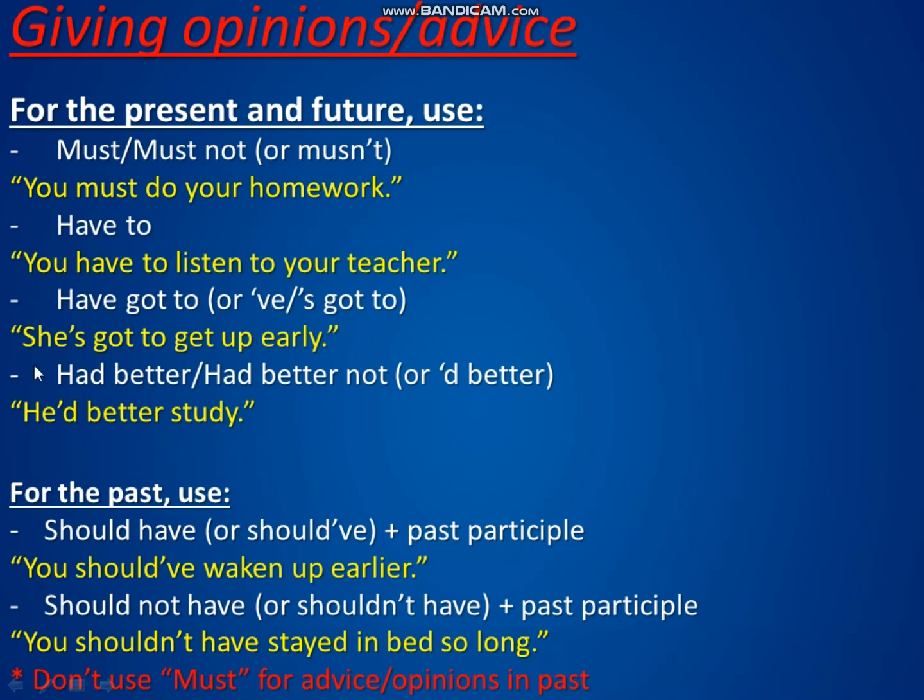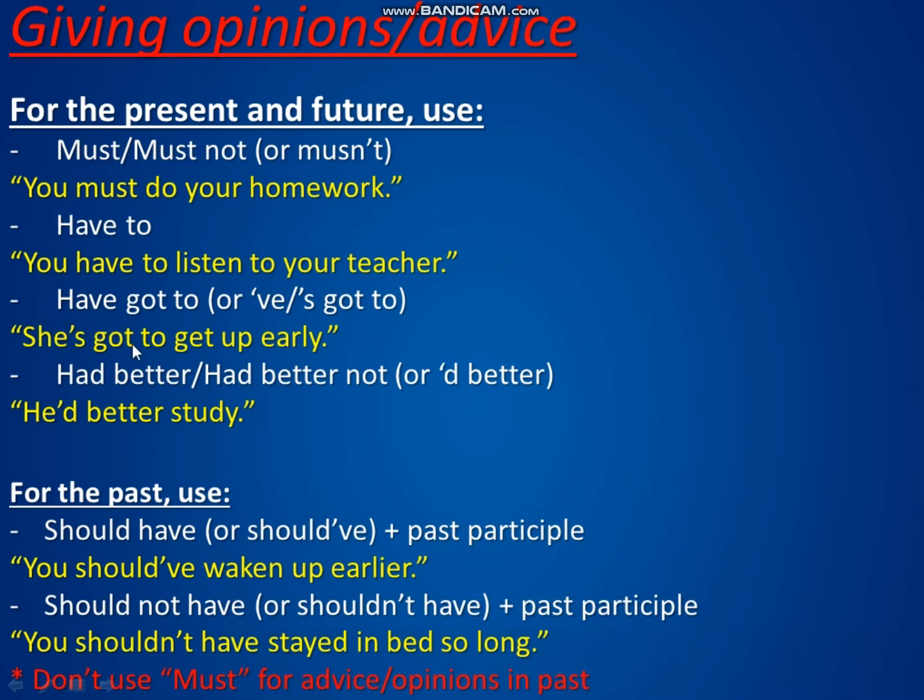For example, here we have she's got to get up early. This would be she has got to get up early without the contraction. But teacher, this she's, couldn't this be she is? I can understand the confusion, but no, it can't be she is got to get up early. She is got to get up early doesn't make any sense. This she's is a she has. She has got to get up.